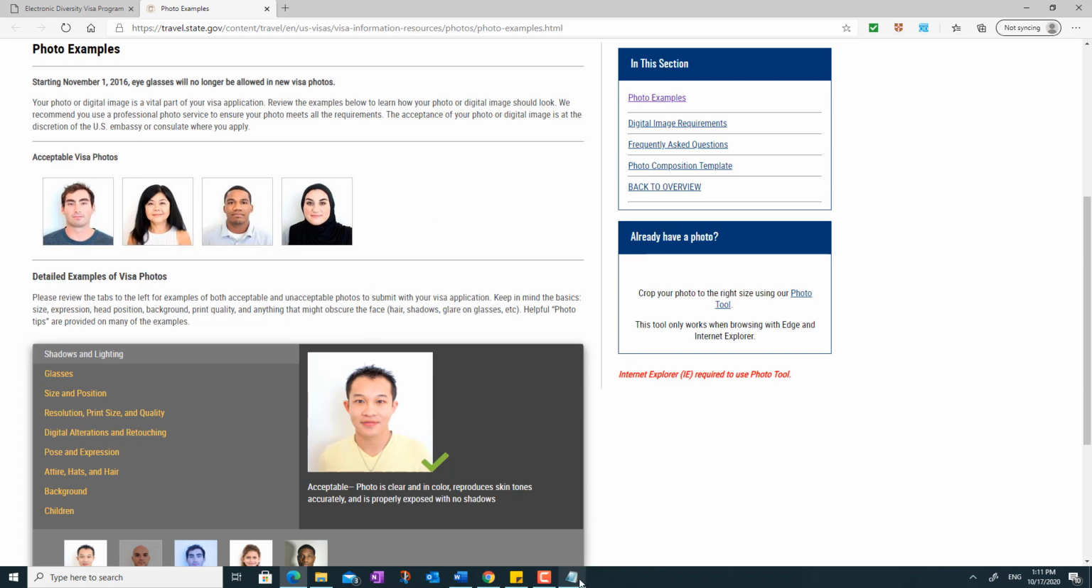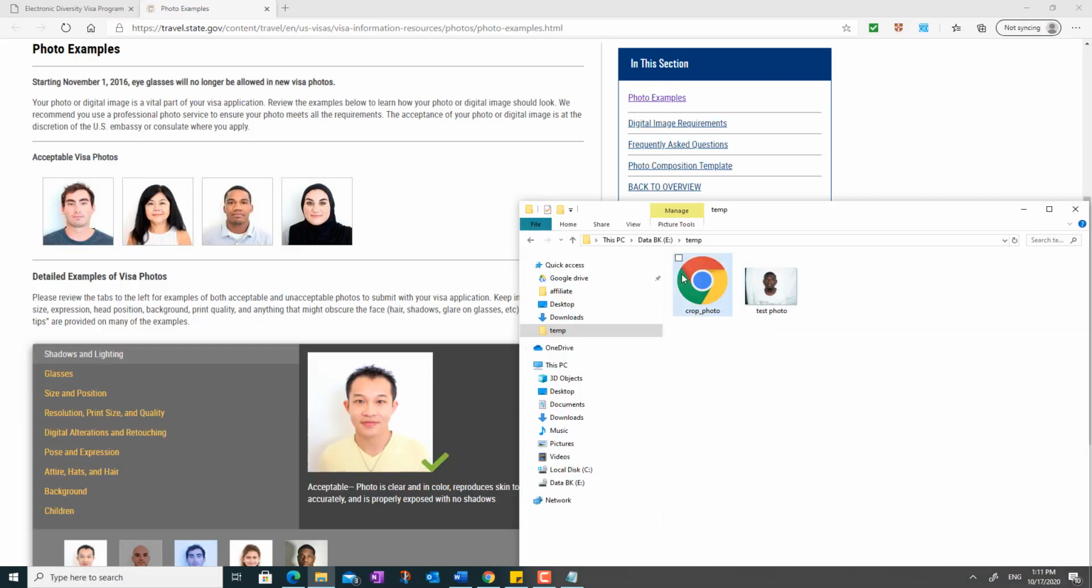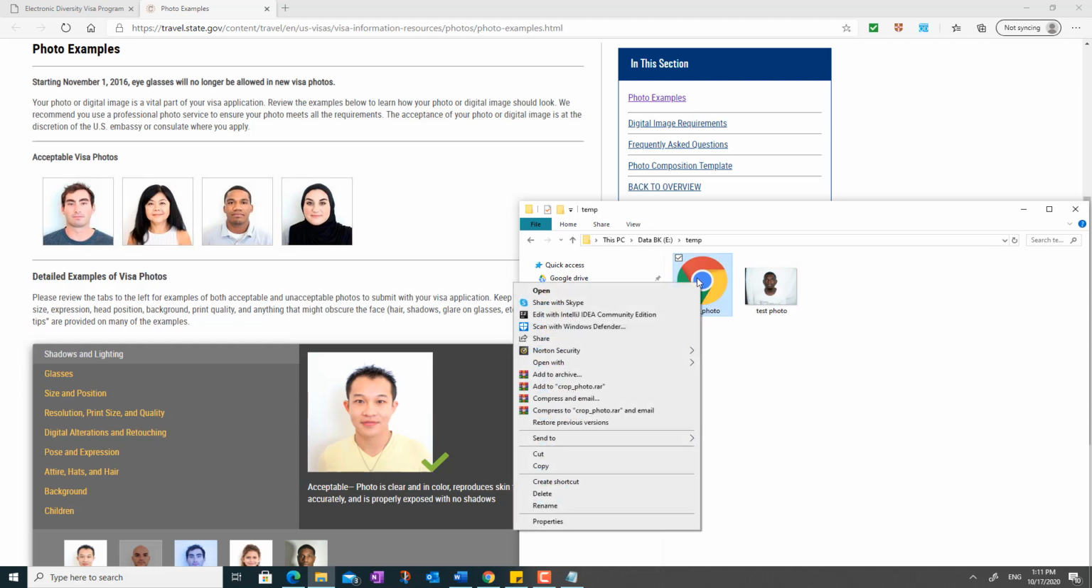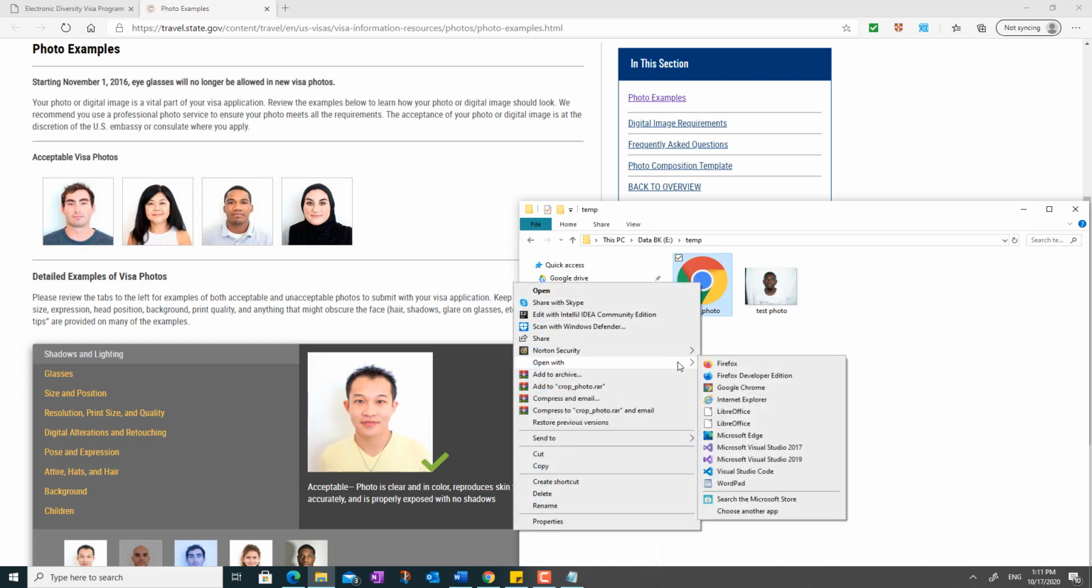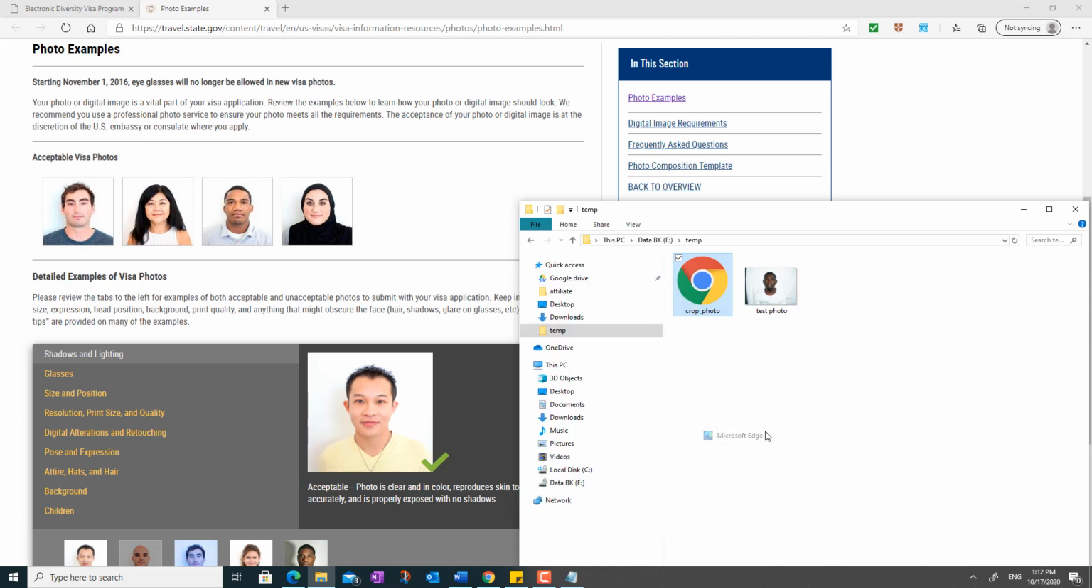Okay, let me open the location. I have the file here. You can select which browser you want to use. I want to use Edge. You can still use Google Chrome or any browser. I think it should work, but I'm gonna use Microsoft Edge.